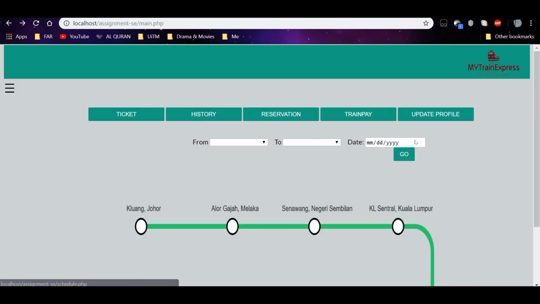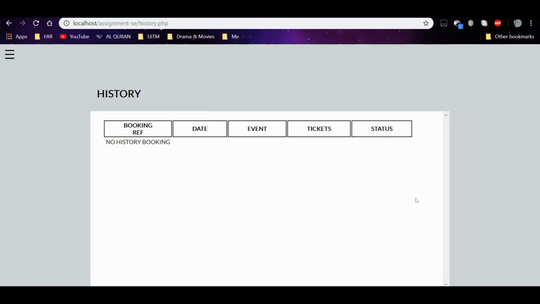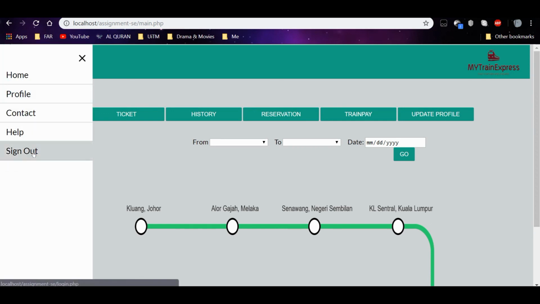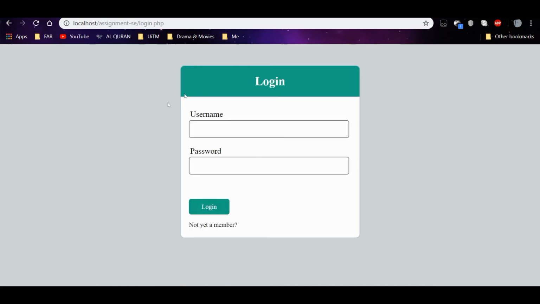Here in the home page we can also see the history, where we can see our past ticketing. Okay, now we're back in our main page, and the last one I want to show you is sign out. The sign out is in here, and just click sign out. It will go back out to the login interface. That's all.